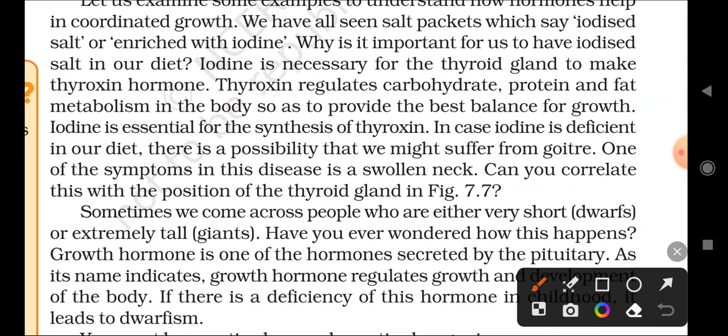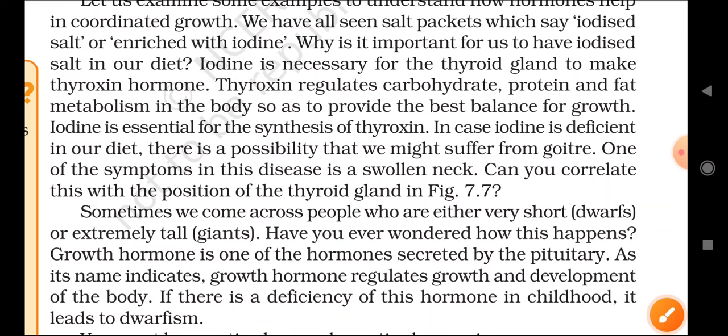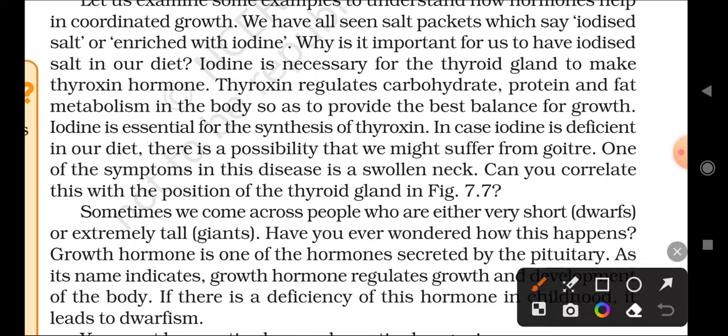If there is a deficiency or reduced amount of iodine in our diet, it causes a disease called goitre. Its symptom is a swollen neck. Remember that.